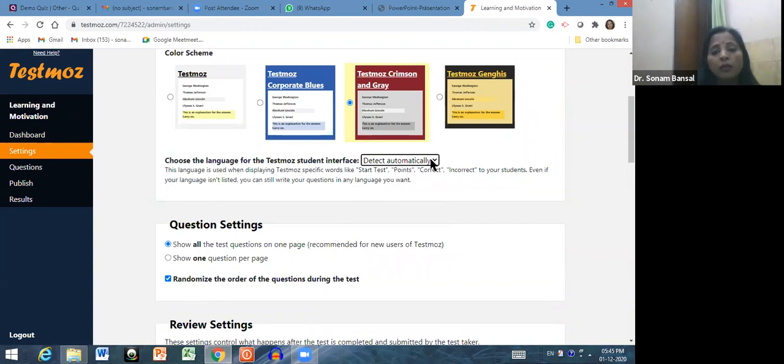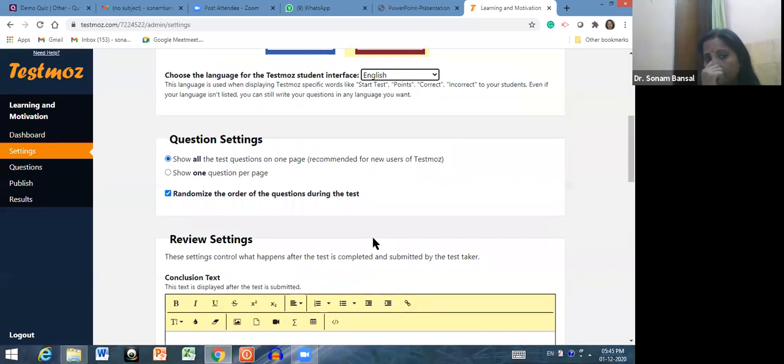It will again depend upon your requirement at that particular time when you are taking a particular test of your students. Then question settings. Yes, this is a very important feature. Let me tell you friends, if you are using Testmoz for the first time, right? And if you want to show all the test questions on one page at one time, then it's basically recommended for new users who don't know how to use Testmoz.